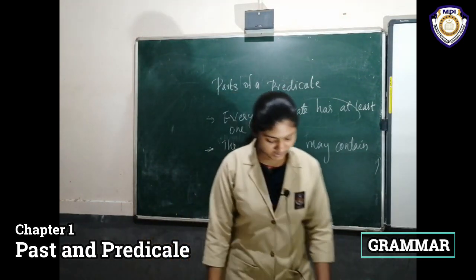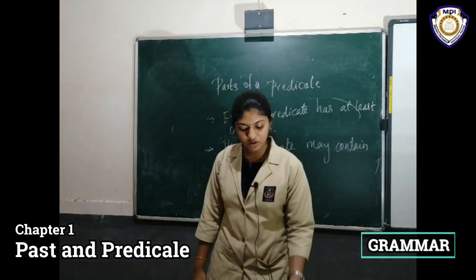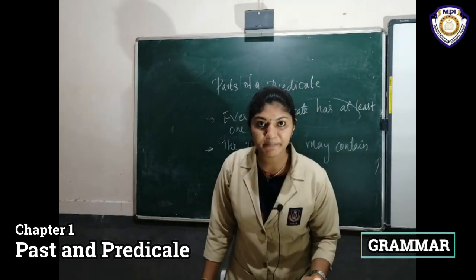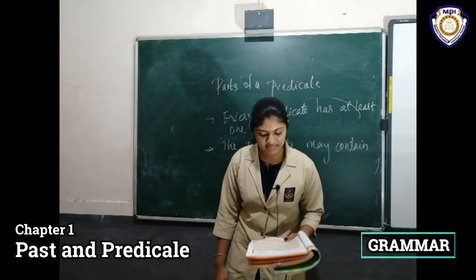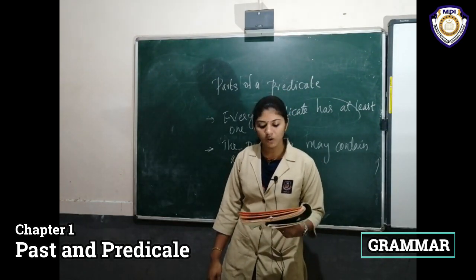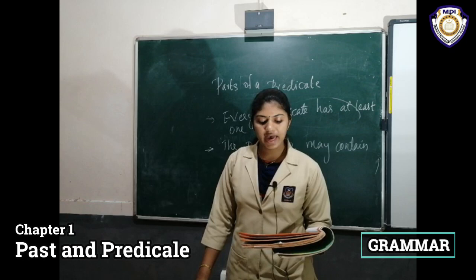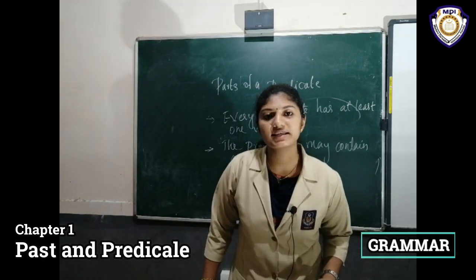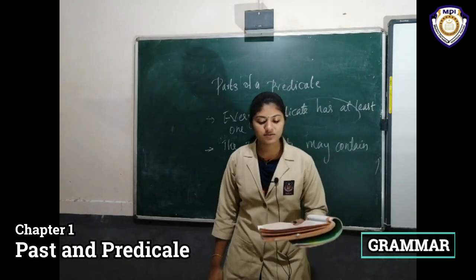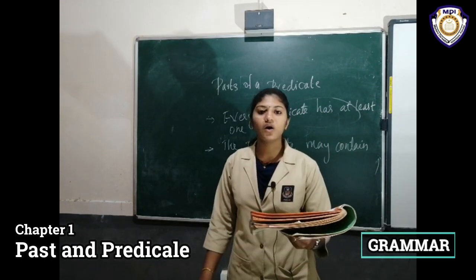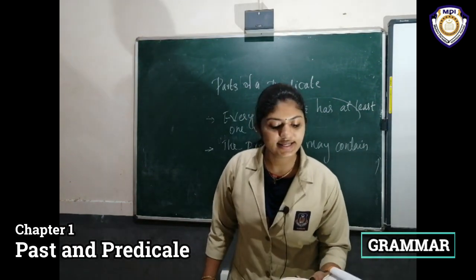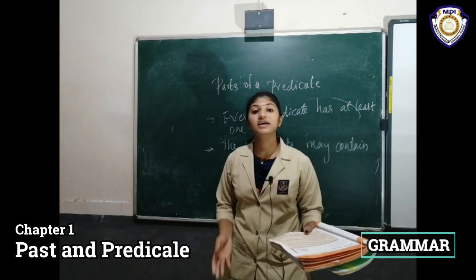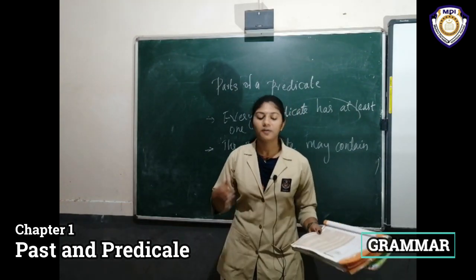Here, an object is a person or thing that is affected or influenced by the action of the verb in a sentence. It may be a noun or pronoun.